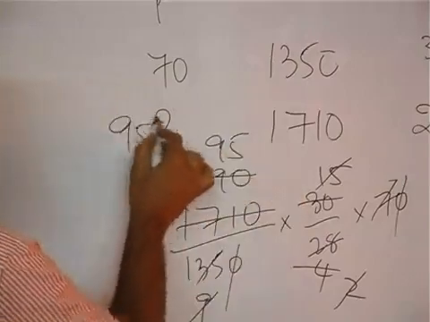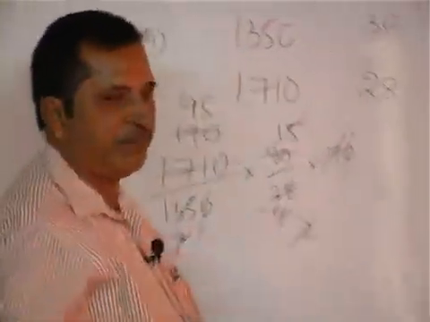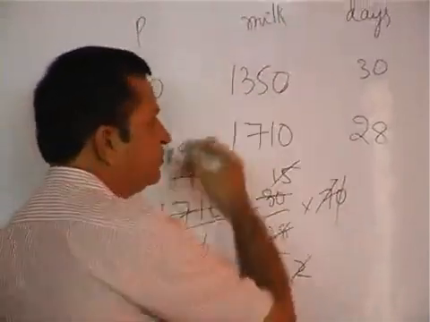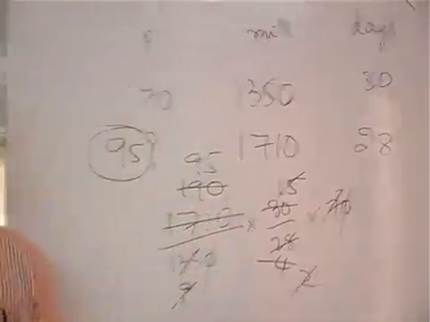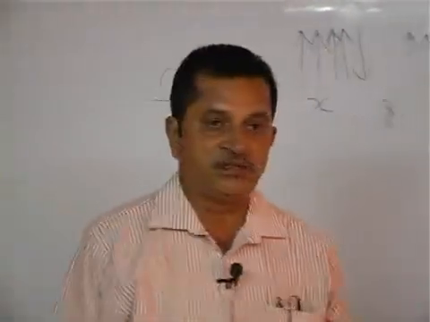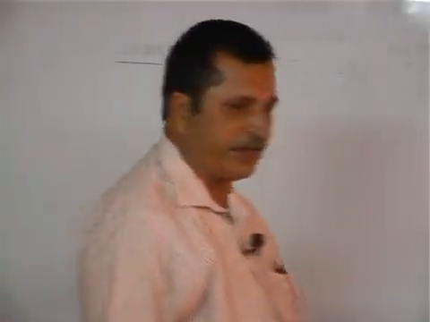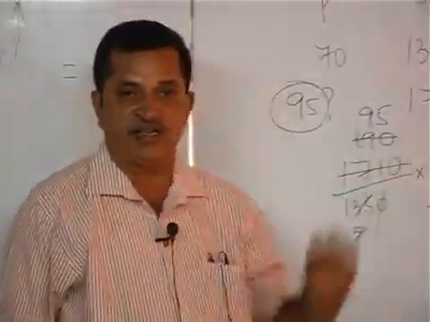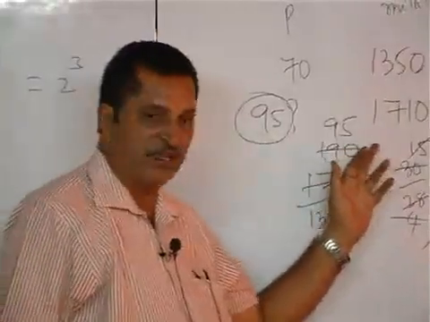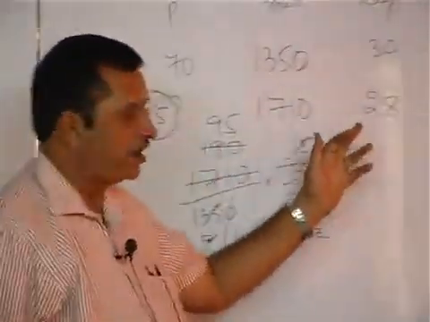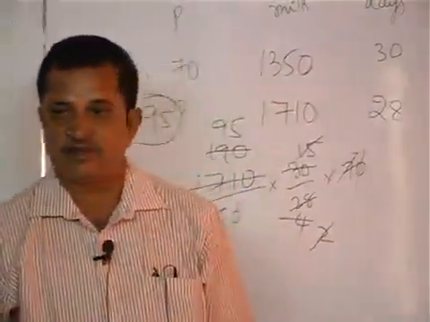So, if 70 patients will consume 1350 liters of milk in 30 days, then 1710 liters in 28 days, or the quantity of milk or the number of days.